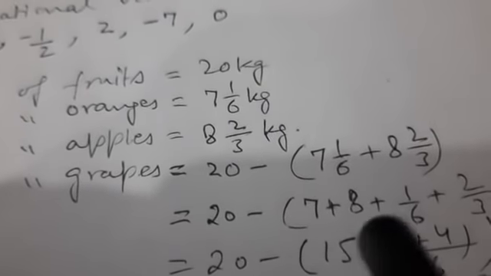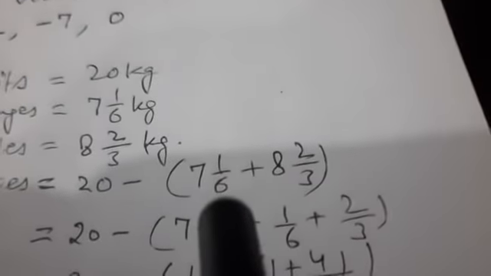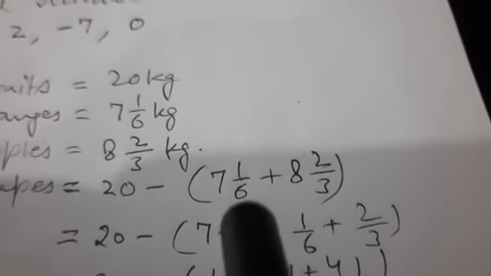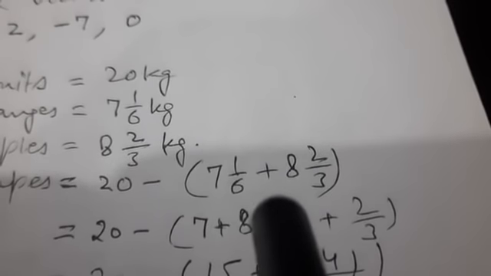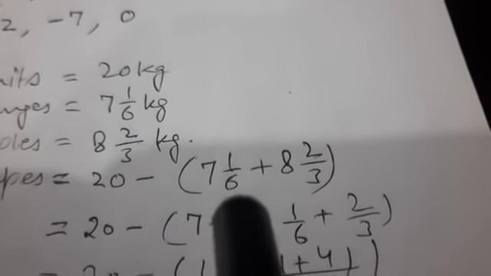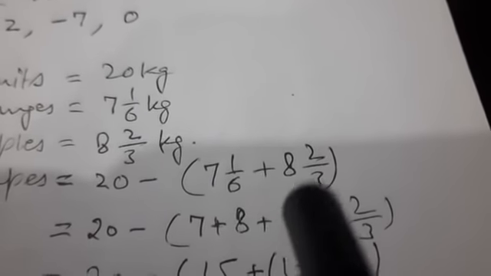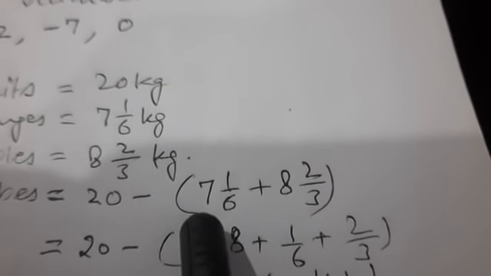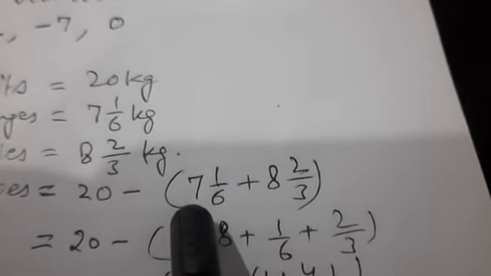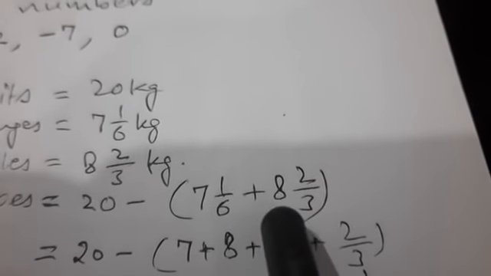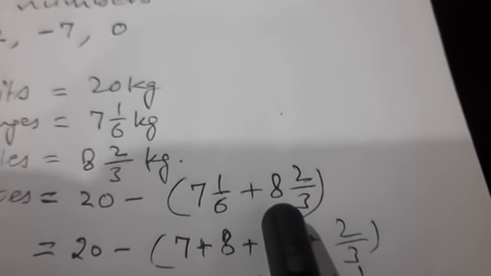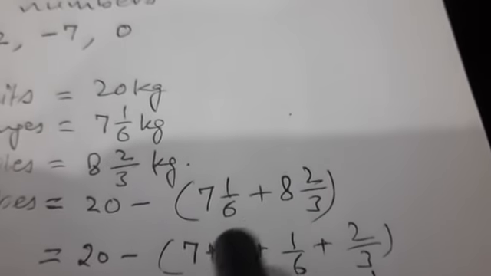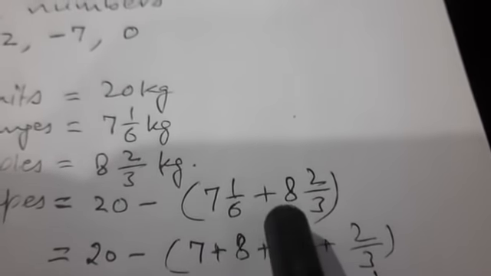Now how to simplify, you already have learnt in fractions, but I tell you an easier method of simplifying such fractions, operations and fractions. Here the whole number is 7 in this fraction, and here in this mixed fraction 8 is a whole number. So let us add whole numbers together.